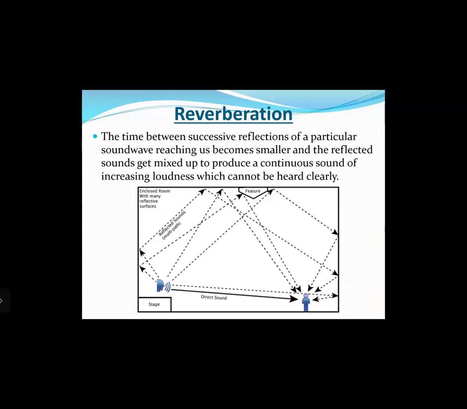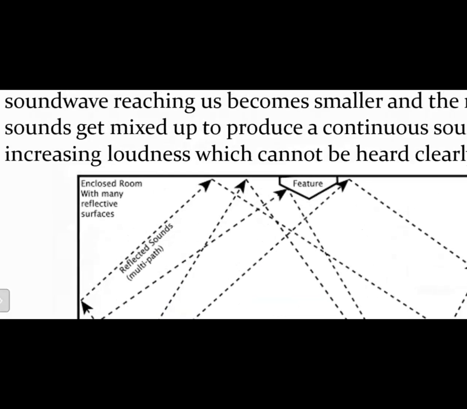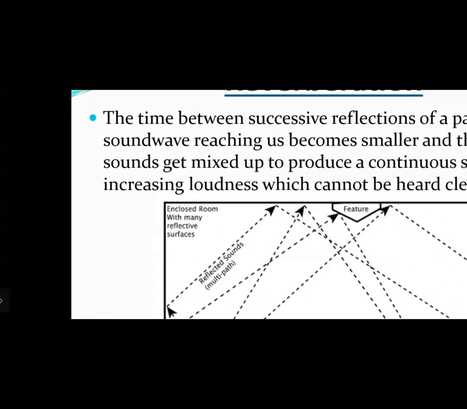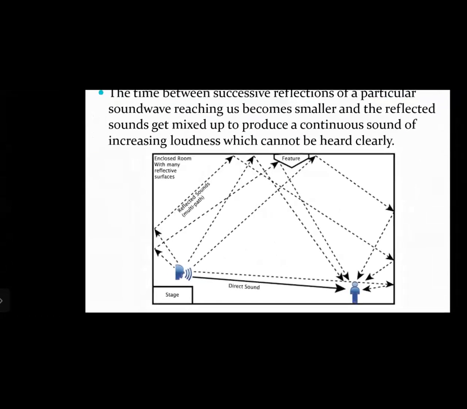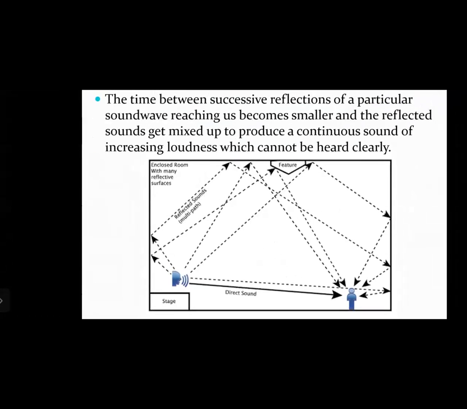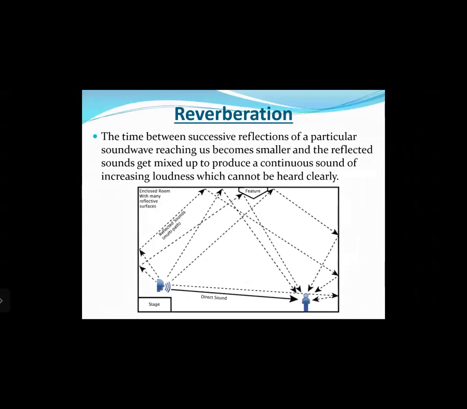But as we know, sound also travels in all possible directions. So you can see the reflected sounds, multiple paths. It takes different directions, different paths. It can also get reflected from any feature on the wall or the ceiling of the room, and in that case, the sound waves travel even more different distances. So the sound will take different amounts of time to reach the listener, which creates a continuous sound of increasing loudness.